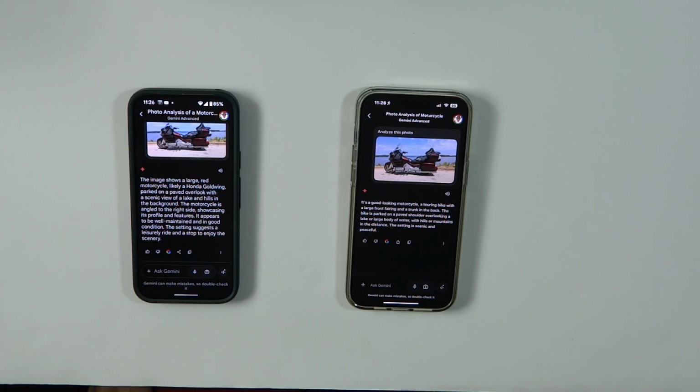So that's it, guys. I just wanted to give you guys an idea of what it's like using Gemini on both the Pixel 9 Pro and the iPhone 15 Pro Max.